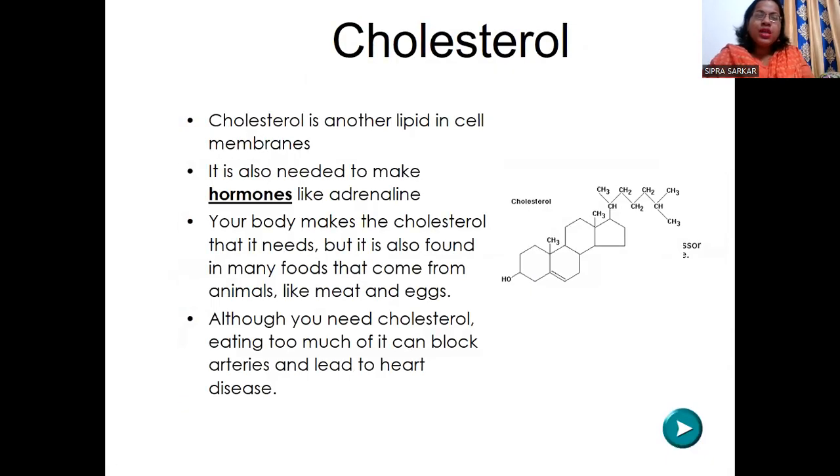Coming to cholesterol, it is another lipid in the cell membrane. It is also needed to make hormones like adrenaline and noradrenaline. Cholesterol is a converted form of lipid. That's why it is very important. Your body makes the cholesterol that it needs, but it is also found in many foods that come from animals like meat and eggs. Eating too much can block the arteries and lead to heart attack. Cholesterol is required for the formation of hormones, but not in a large amount, because if consumption is high, it can cause different troubles to our body.